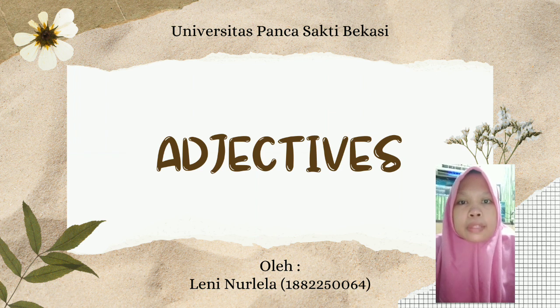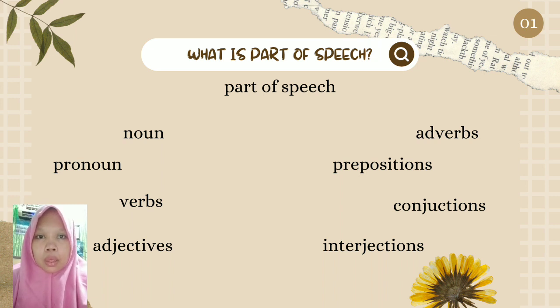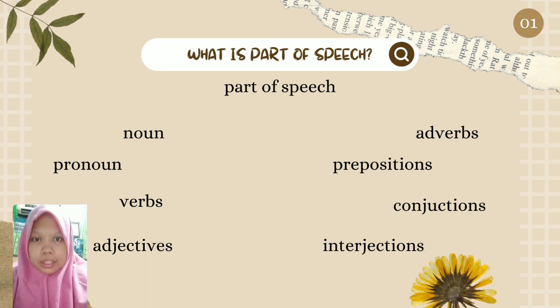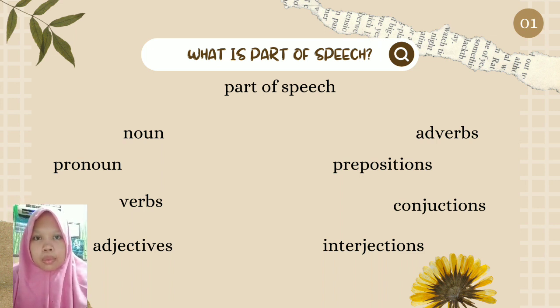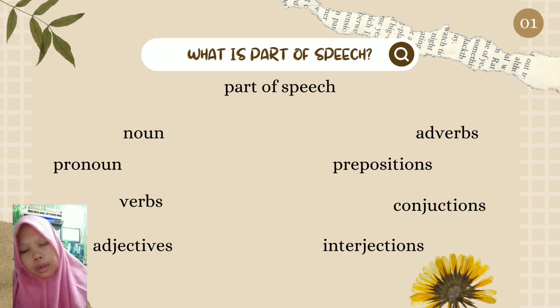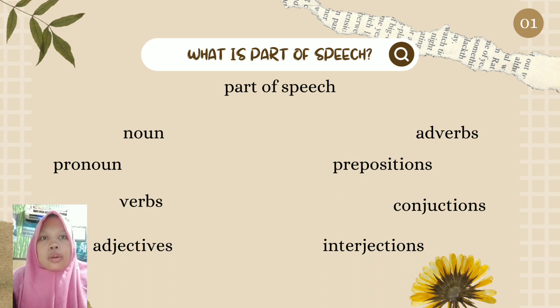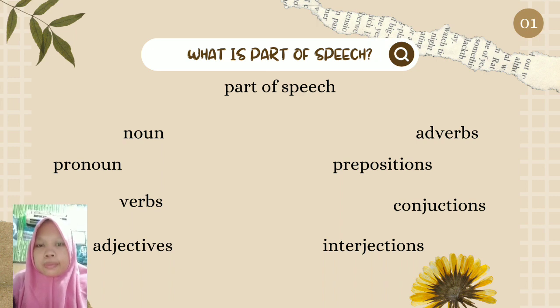Now, I want to explain about adjectives. What is an adjective? Adjective is part of speech. What is a part of speech? Parts of speech are types of words we use when we speak and write. There are 8 parts of speech: noun, pronoun, verbs, adjectives, adverb, prepositions, conjunctions, and interjections.